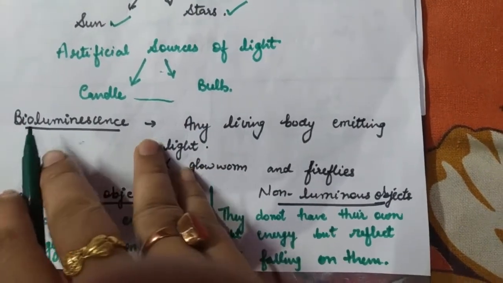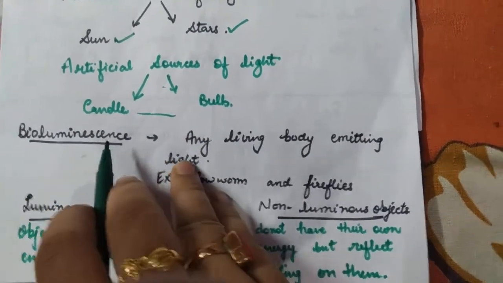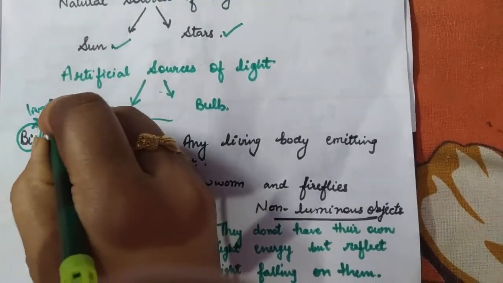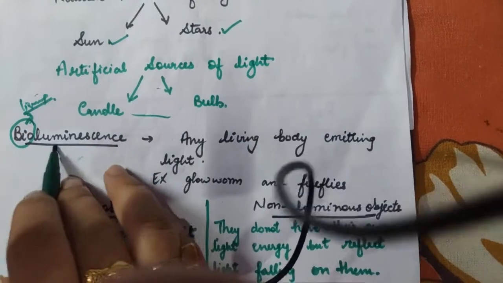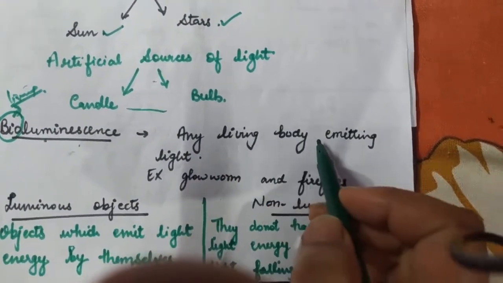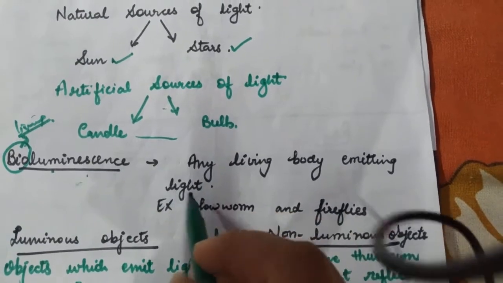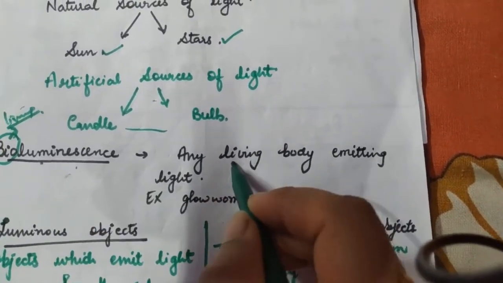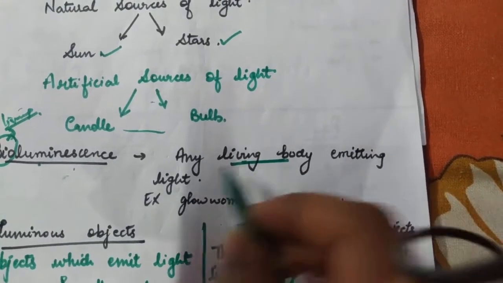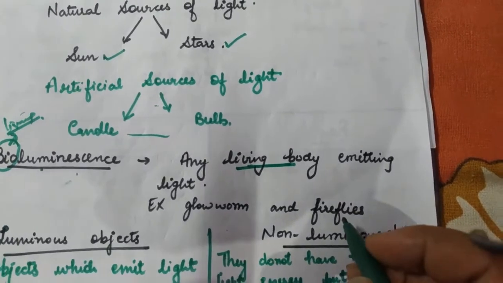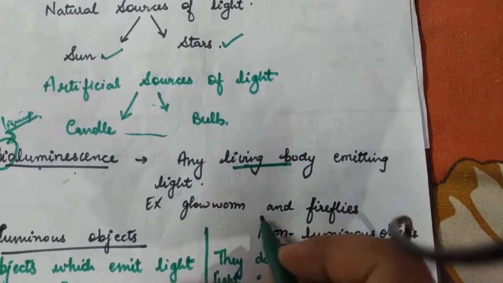Now the next topic, which is bioluminescence. Wherever this word bio is there, it means it is related to a living thing, and luminescence means lighting up. So if any living body or organism is emitting light, that process is known as bioluminescence. One we are very familiar with is fireflies and glowworms.